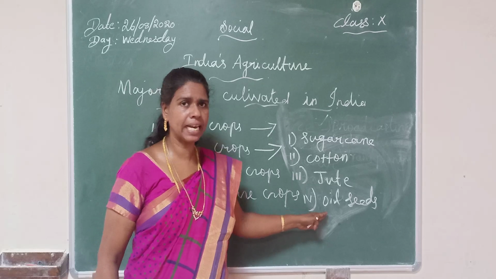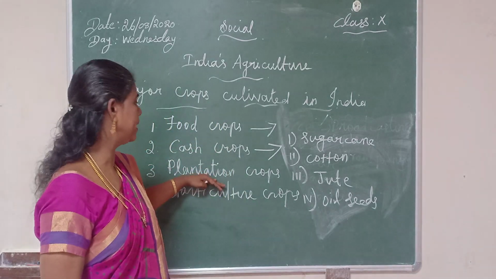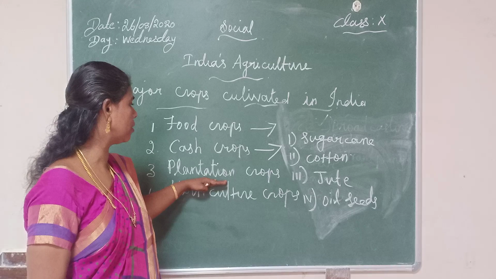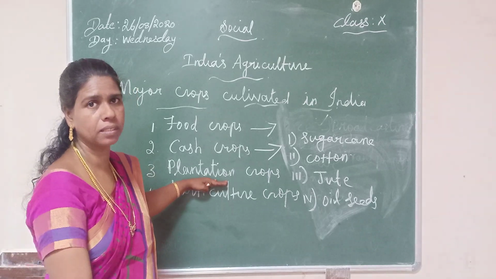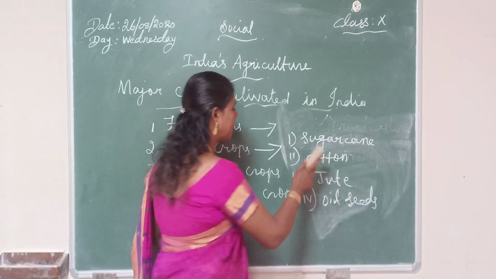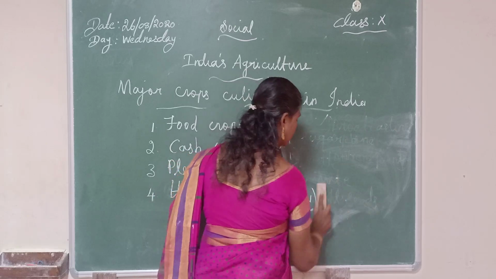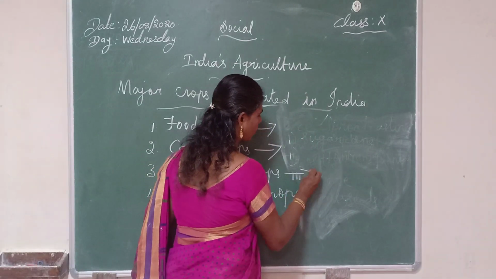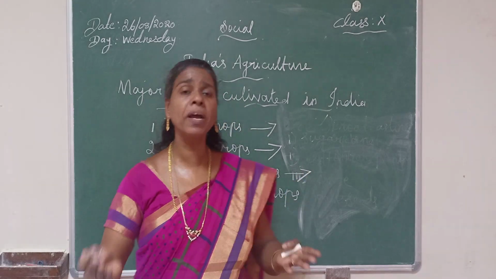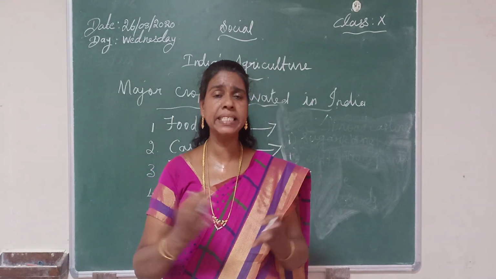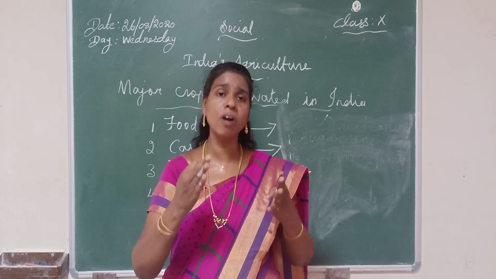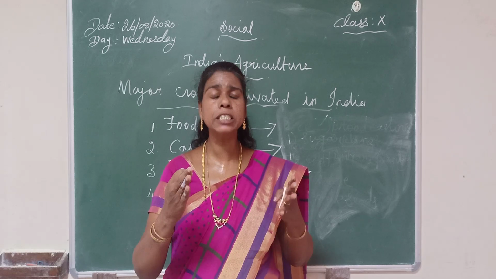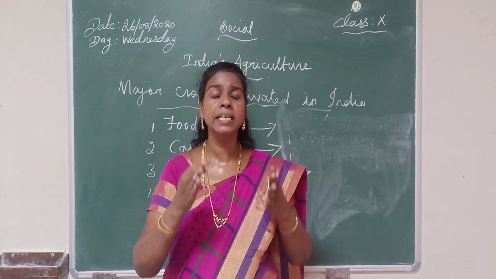Next I am going to explain the third major crops, which is plantation crops. What are plantation crops? A plantation is a large scale farm that specializes in cash crops.